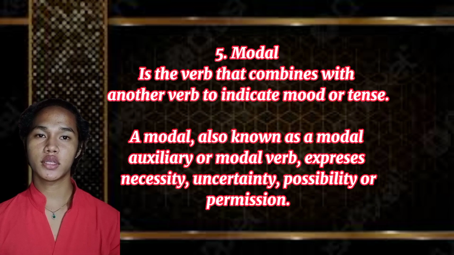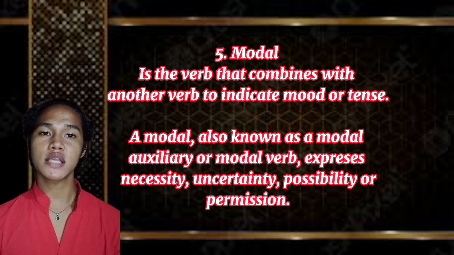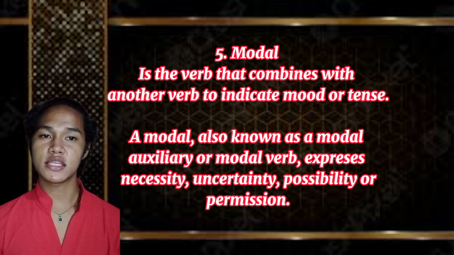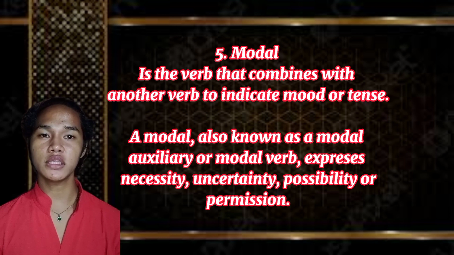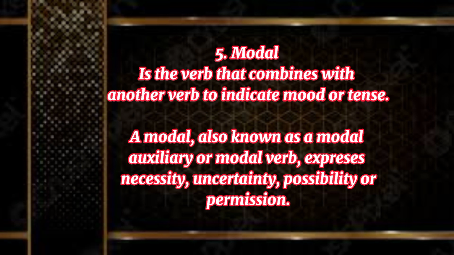The fifth one is modal. A modal is a verb that combines with another verb to indicate mood or tense. A modal, also known as a modal auxiliary or modal verb, expresses necessity, uncertainty, possibility, or permission. In other explanations, modal verbs add meaning to the main verb in a sentence by expressing possibility, ability, permission, or obligation. For example, you must turn in your assignment on time. The second one is, he might be the love of my life.